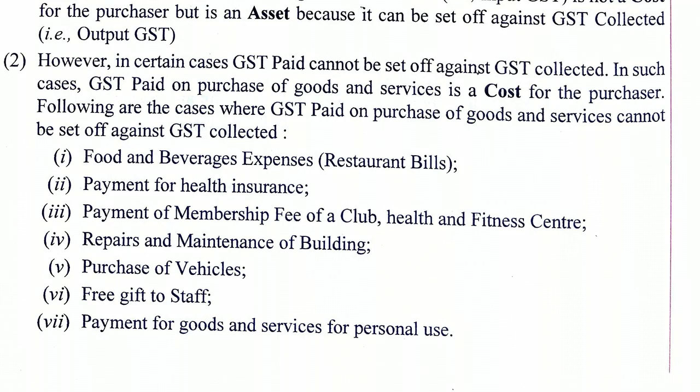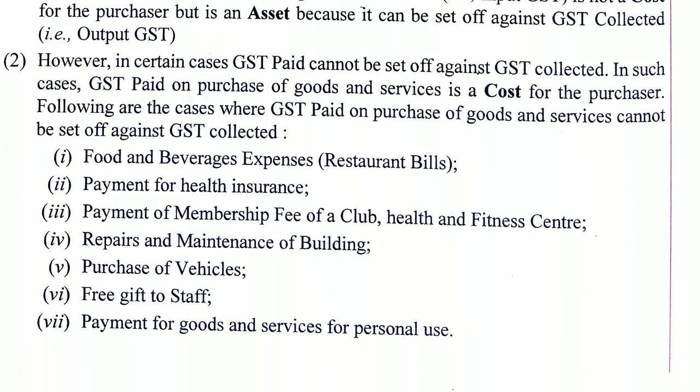But in some cases you will not sell those goods but use that good, so you cannot set off any GST, so it will be cost to the purchaser. So these are some examples: food and beverages expenses, payment for health insurance, payment for membership fee of club, health and fitness center, repairs and maintenance of building, purchase of vehicles, free gift to staff, payment for goods and services